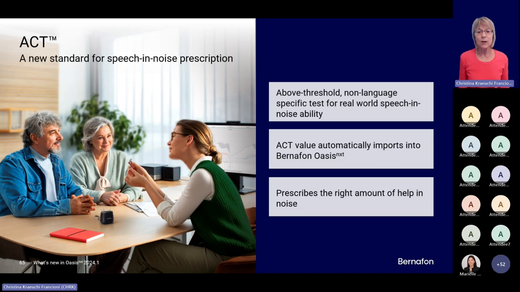It is this new audible contrast threshold measurement. With this new hearing aid test, we can measure how sensitive the client actually is in a speech-in-noise environment. This value can then be imported into Oasis Next and will preset the Encanta features.